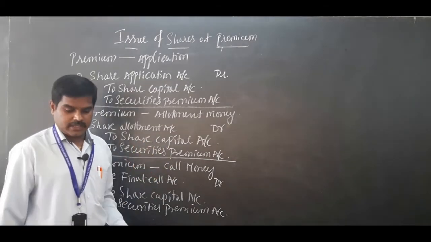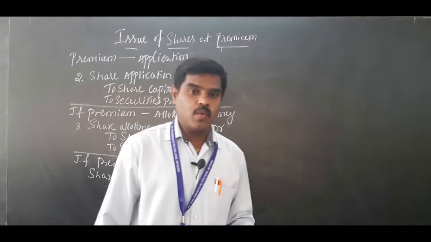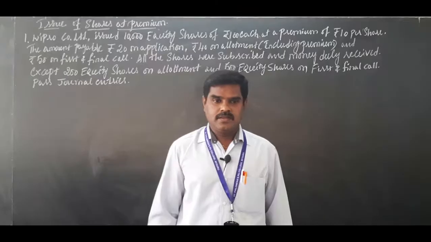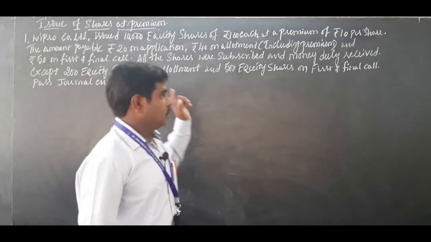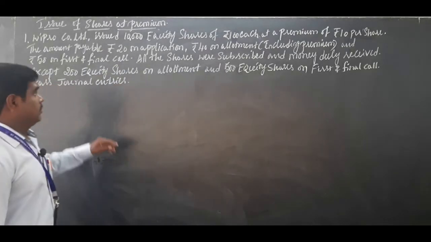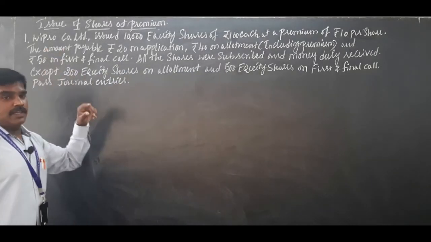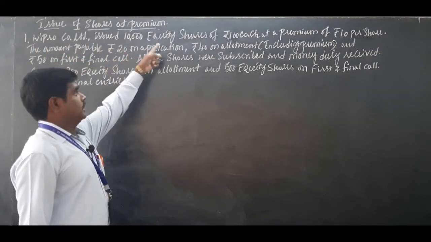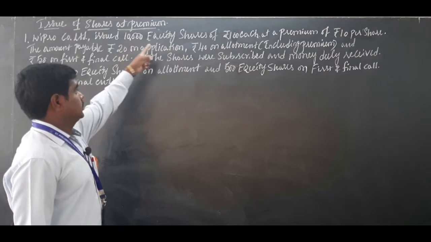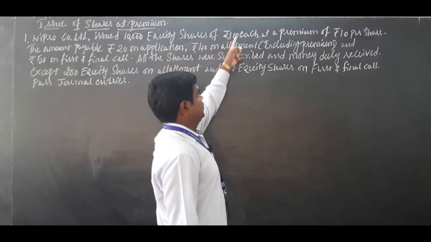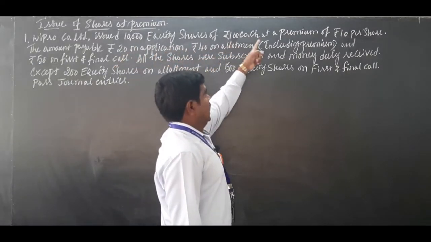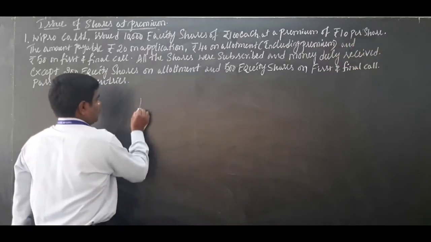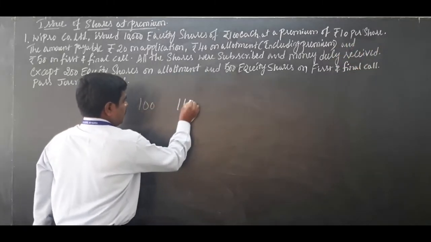Okay, so let us go for problem number 1 on issue of shares at premium. Let us solve one problem on issue of shares at premium. I have written a problem there as an illustration. Wipro Company Limited issued 10,000 equity shares of rupees 100 each, face value 100, at a premium of rupees 10 per share. That means a 100 rupee share is issued for 110.